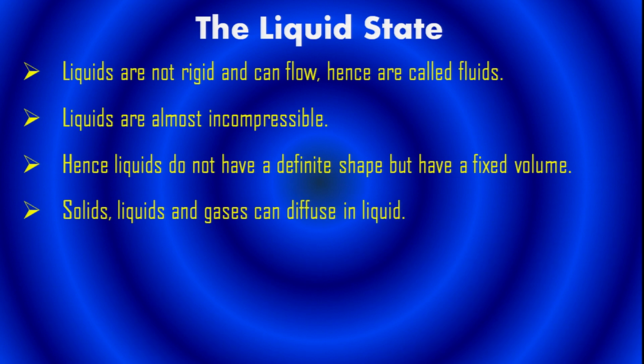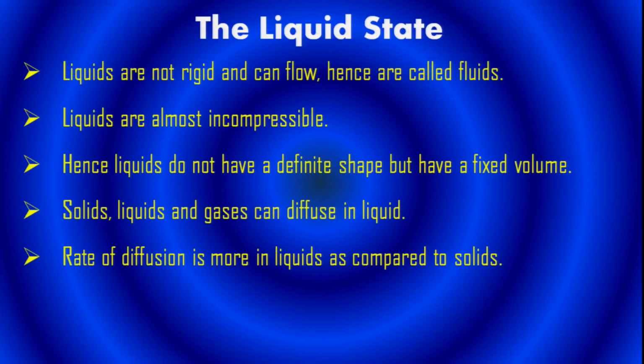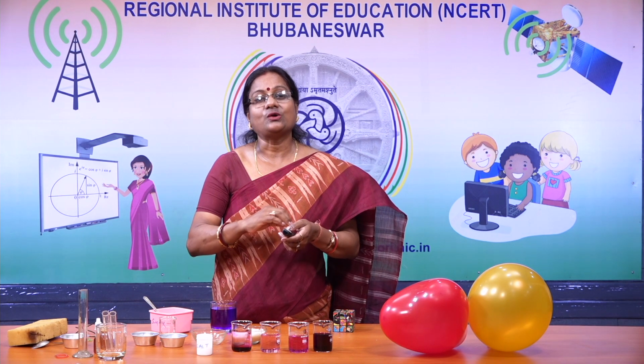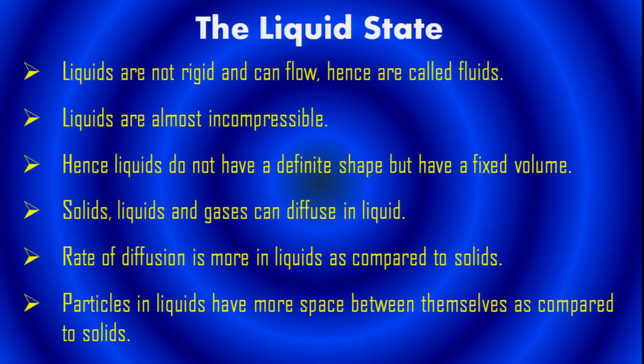Solids, liquids and gases can diffuse in liquid. I have shown you, we have diffused potassium permanganate in liquid. We have diffused ink in liquid. They can diffuse easily. Even the rate of diffusion is more in liquid as compared to solid, because in liquids the particles are not that closely arranged as in solid. They're a bit loosely arranged. Particles in liquid have more space between themselves as compared to solid.